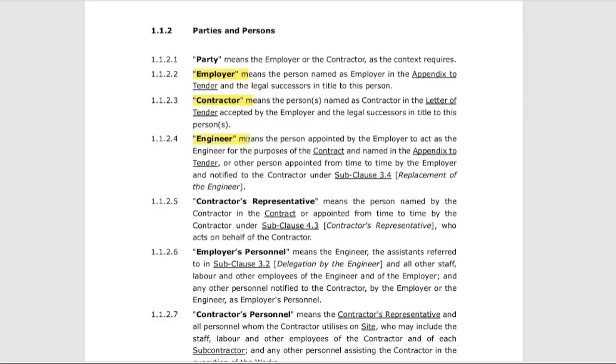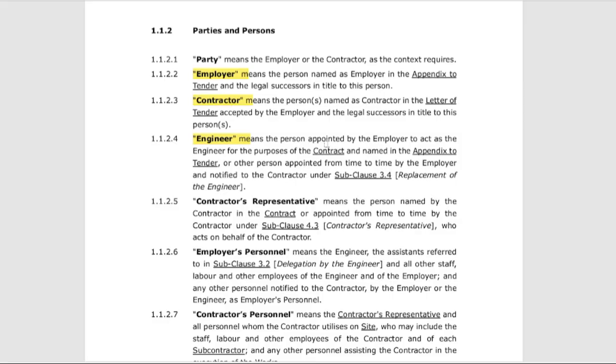The next is the engineer. Finally, meet the most unique role, the engineer. The engineer is appointed by the client but acts as an independent administrator. Think of them as a referee in a football match. They monitor the progress, approve payments, and issue variations.